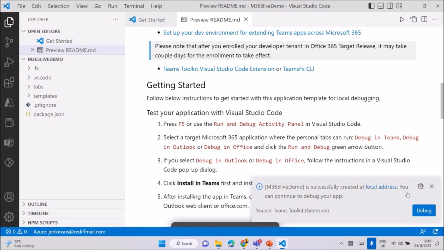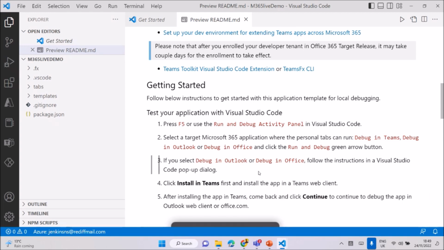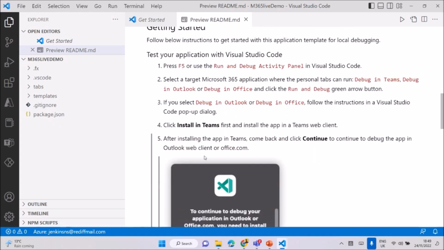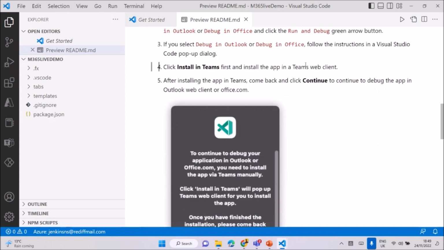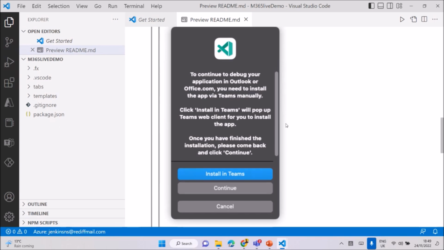But when you're planning for production, I'll show you how we can use it. But you need an Azure environment to do that. You need a subscribed Azure environment, because otherwise it's not supported. You can click run and debug in the activity panel. That's just a debugging one. And you can install in Teams: go to Teams and install the app. Everything is possible here. I can show you one by one.